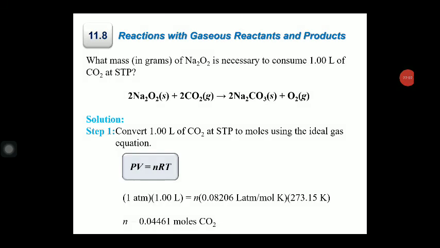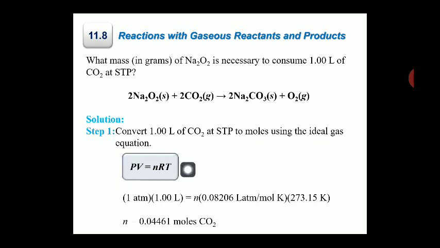One more numerical I am taking here: reaction of the gases, reactant and the product. What mass in gram of Na2O2 is necessary to consume 1 liter of the CO2 at STP? Reaction is given: 2 Na2O2 plus 2 CO2 is equal to 2 Na2CO3 plus O2 gas. So convert 1 liter of CO2 at STP to moles using the ideal gas equation.